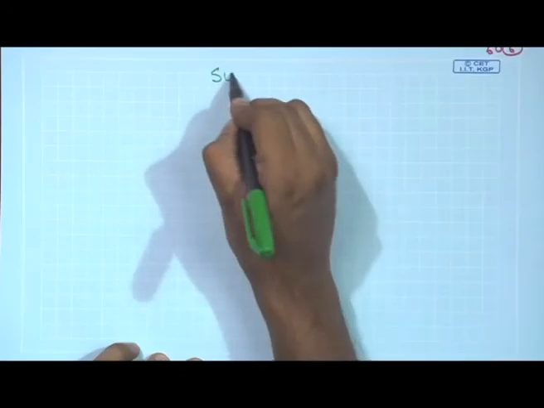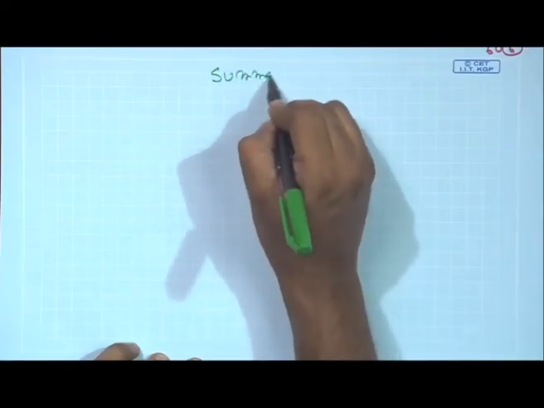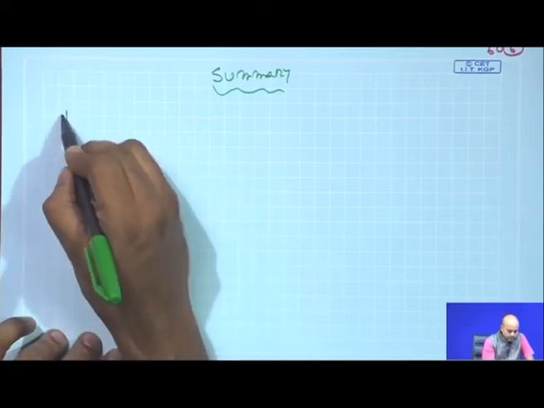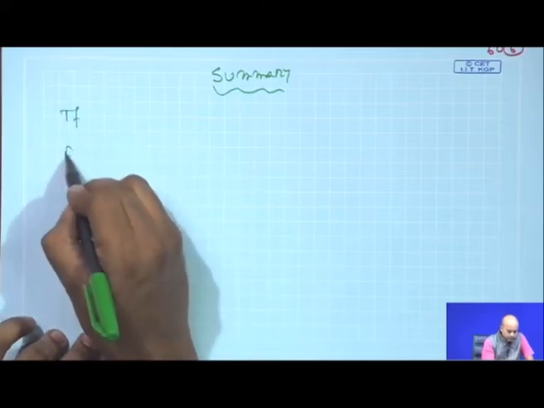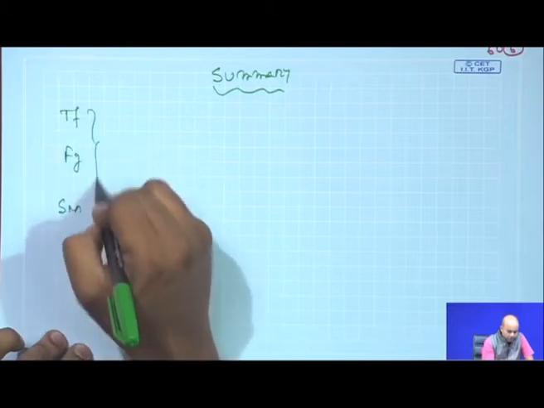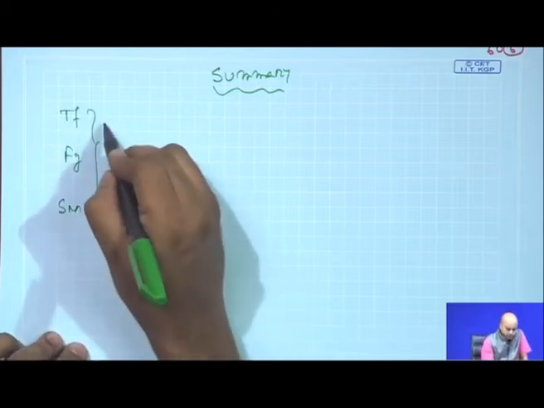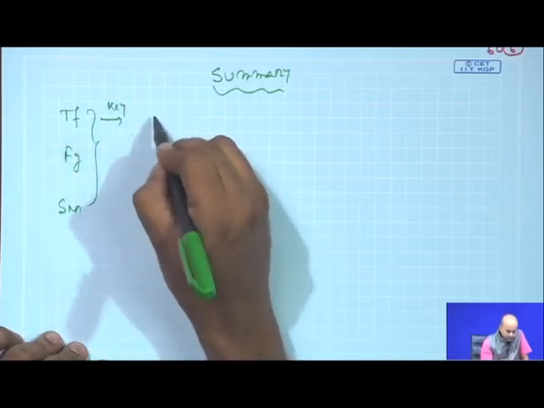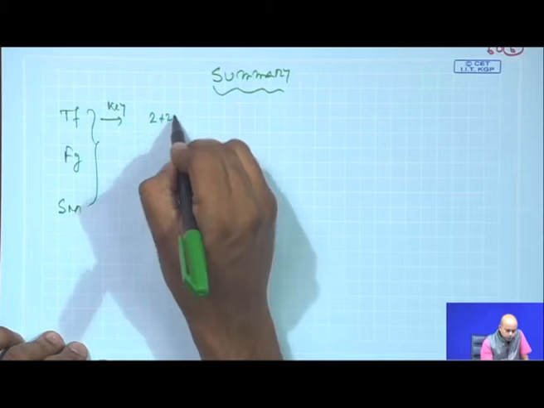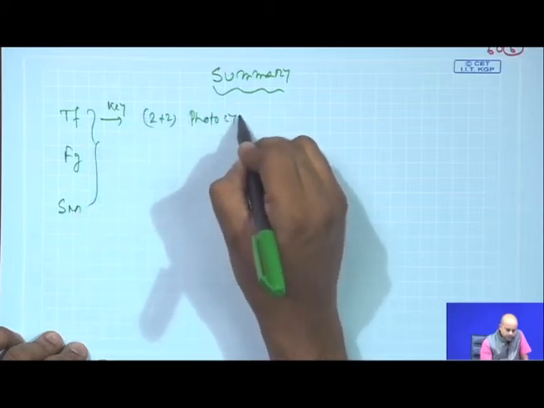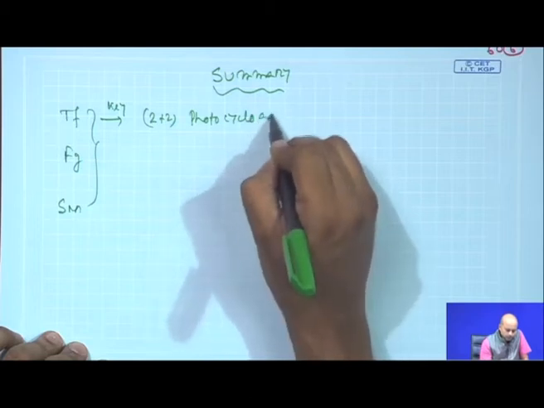Now, if you try to summarize the whole synthesis, we write the transformation, functional group, starting material, these things we always combine. So, the key transformation you used, a 2 plus 2 photocycloaddition, was absolutely useful.